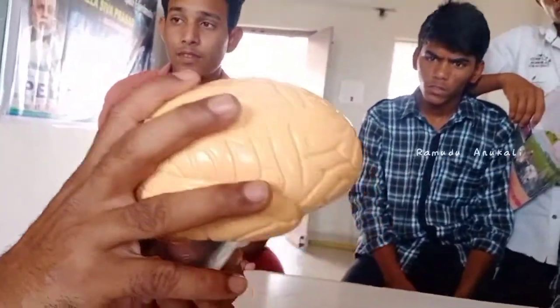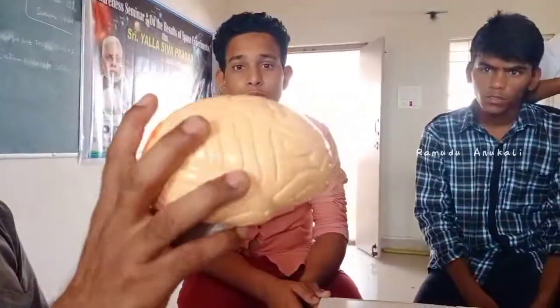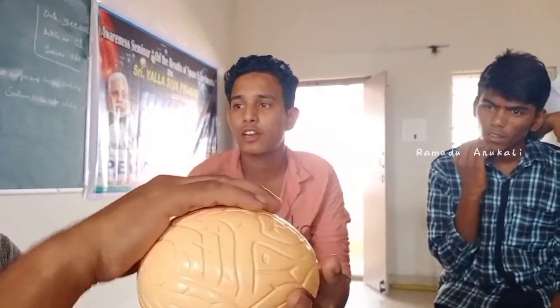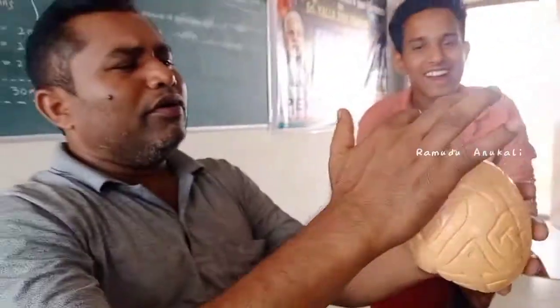The brain is surrounded by, or protected by, three membranes. That means the brain is protected by three meninges or membranes.